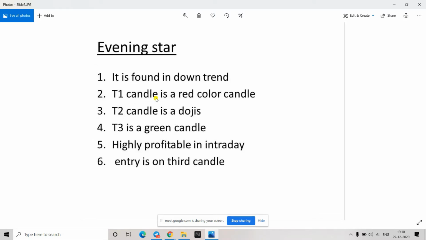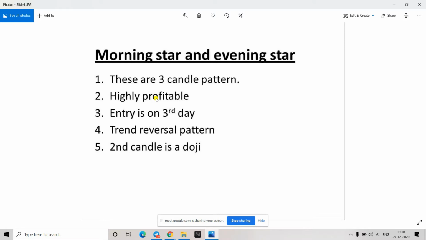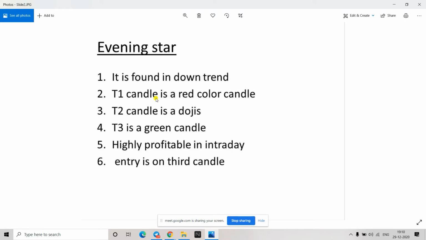So we have two types. One is a morning star, one is the evening star, depending upon where it is formed. We'll start with evening star. Let's say the evening star is the one which is formed in a downtrend. We had hammer, right? Remember hammer, which was formed in a downtrend. Then we had bullish engulfing, which is formed in a downtrend. So similarly this is also formed in a downtrend.